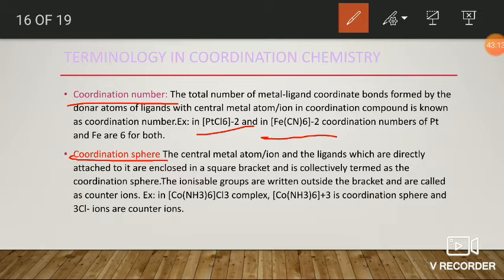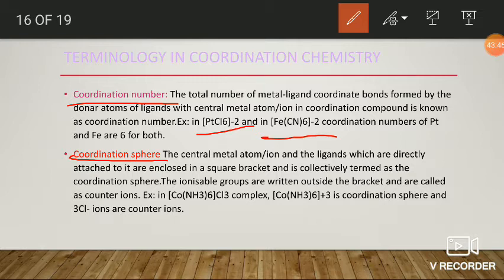But in the case of polydentate ligands, coordination number is always equal to denticity times the total number of polydentate ligands. That is the case of polydentate complexes. We can calculate coordination number simply by multiplying denticity with the total number of polydentate ligands. But in the case of unidentate ligands, it is simply equal to the total number of unidentate ligands.